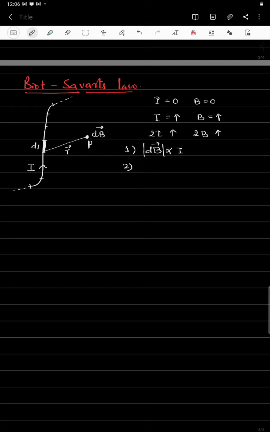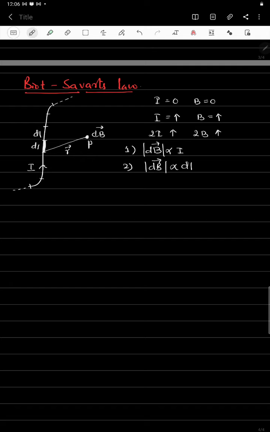But if we increase the dl to 2dl, so the flow of charges increases. The current is increased in this portion, so the magnetic field also increases. Therefore the magnetic field is directly proportional to dl.